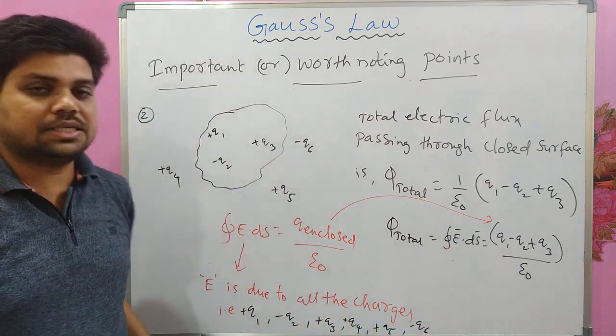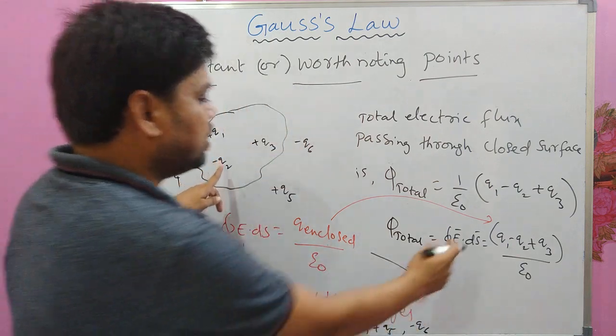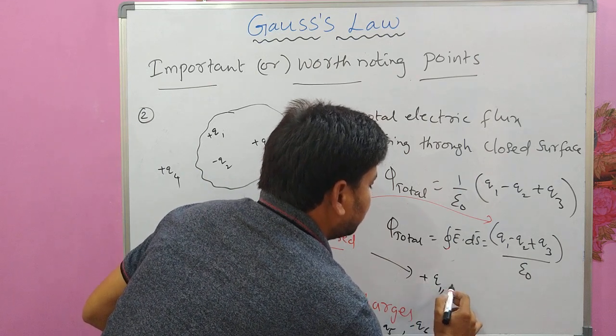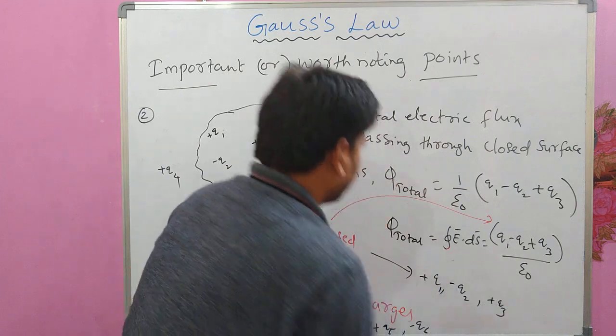E is due to all the charges. But Q enclosed is what? Q enclosed is only plus Q1, minus Q2, plus Q3.